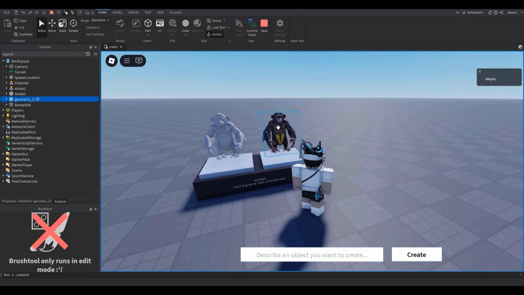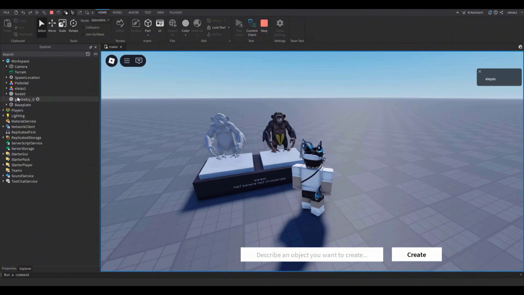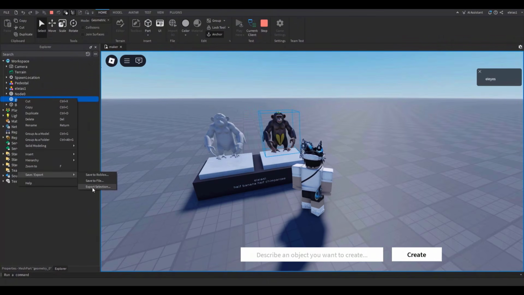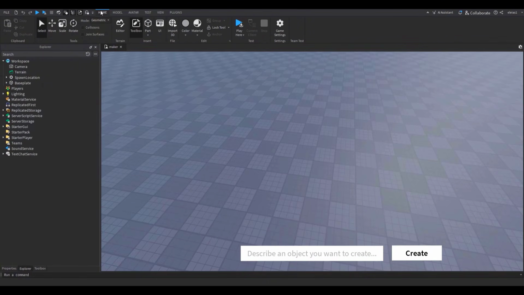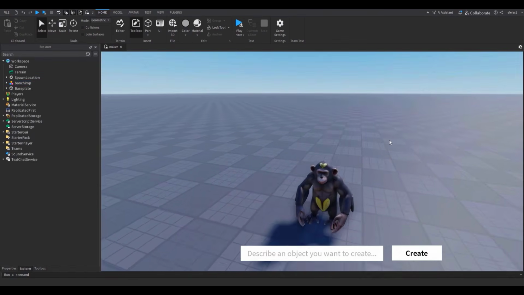Now in order to get it in your actual game, what you have to do is just select it. I'm gonna delete the drag detector because I don't care for it. Now right click on it, then save/export, click on export selection and save it there. Then go over to home and import 3D and open what we just exported. Now just click import and that's it. And then there you go. Now it's in your game. But anyways, let's put this in my game.